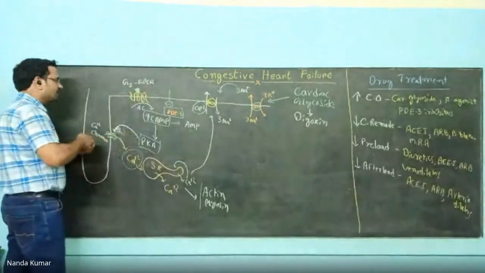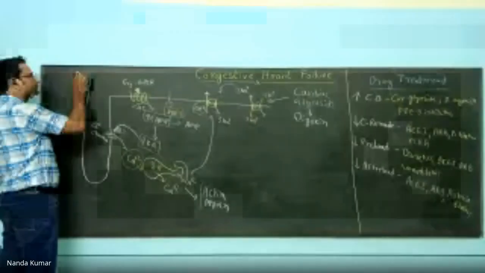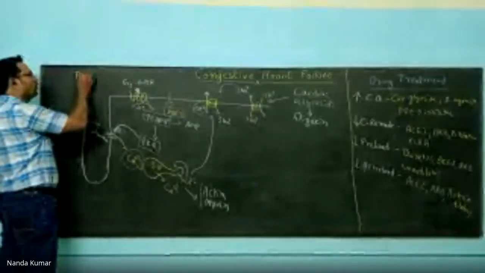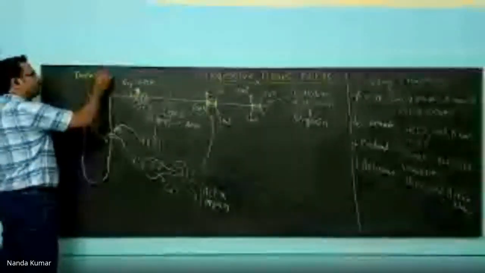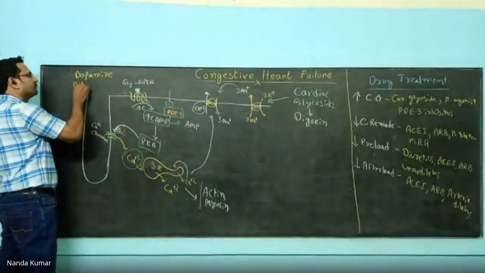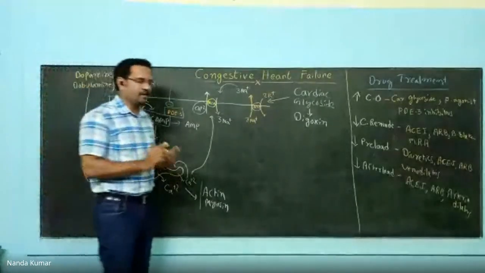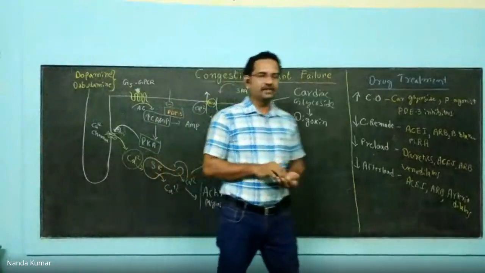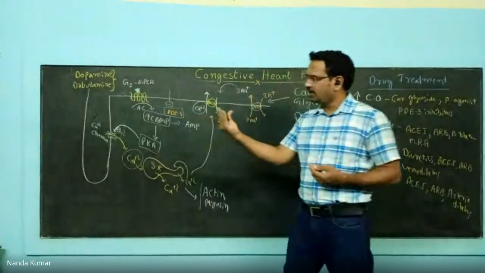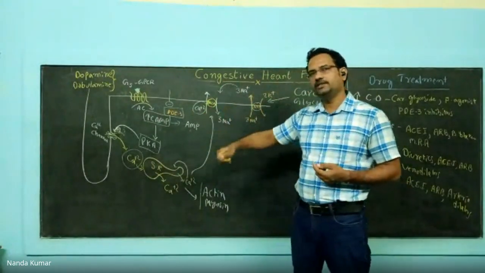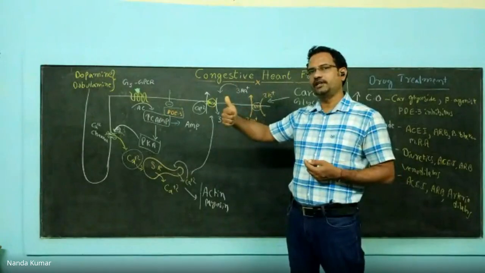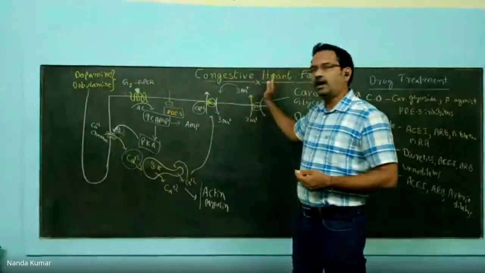Now the next one, beta agonist. The drugs which you have are dopamine and dobutamine. Now listen here. Both the drugs we read theoretically, but the use is very limited. The reason is, as I have explained already, increasing cardiac contraction increases workload and oxygen demand, which may further aggravate heart failure.